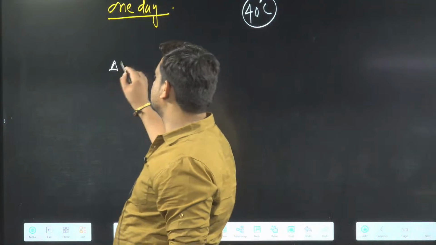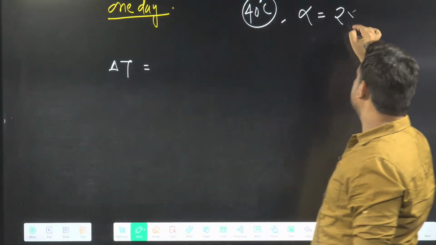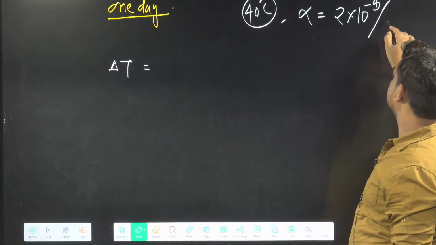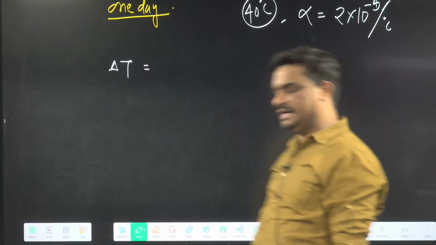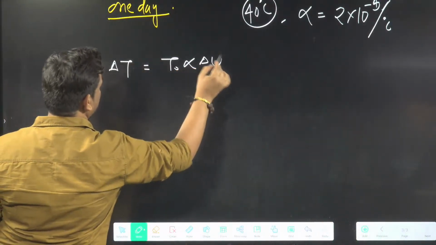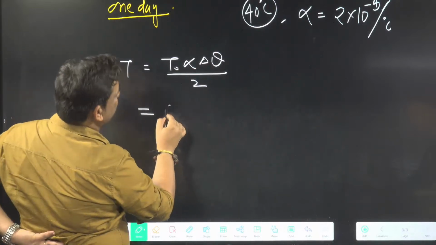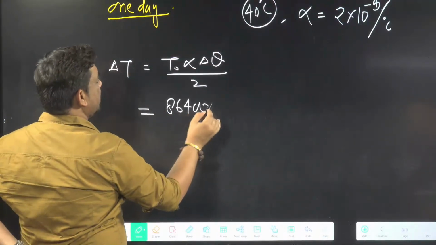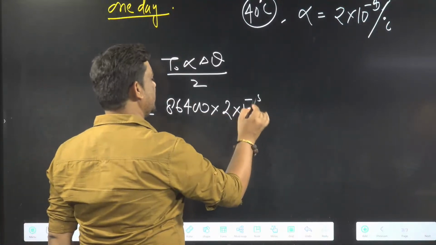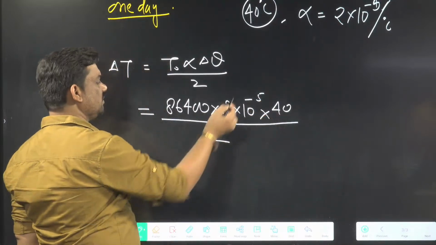For this we are going to use this formula, delta T equal to. Alpha will always be given in the question. Alpha is 2 into 10 power minus 5 per degree Celsius. The formula is delta T equals T naught alpha delta theta by 2. T naught is 86,400 in 1 day. Alpha is 2 into 10 power minus 5. Delta theta is 40, the temperature difference, and then 2 will be cancelled here.